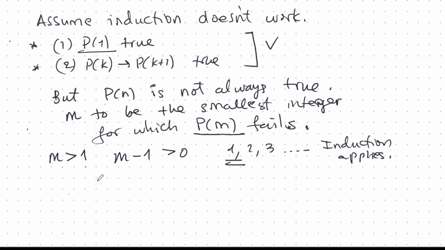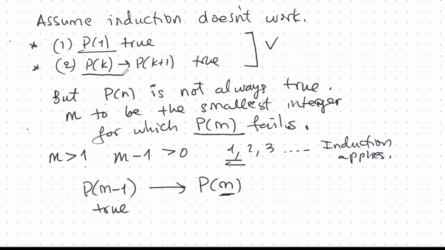So everything is clearly defined. So Pm fails. However, Pm minus 1 must be true, because m is the first place where P fails. So before m, all of the P's must be true. All of the statements must be true for the numbers smaller than m, down to the base case.